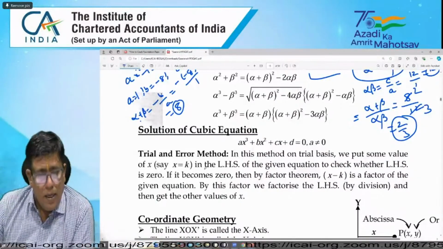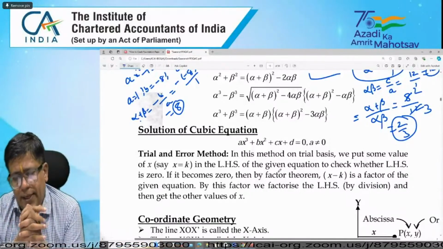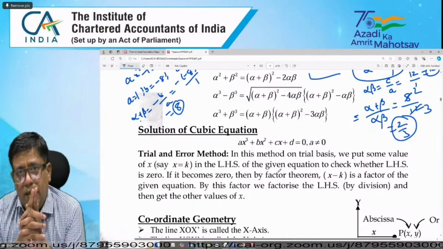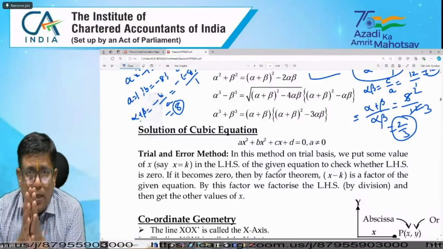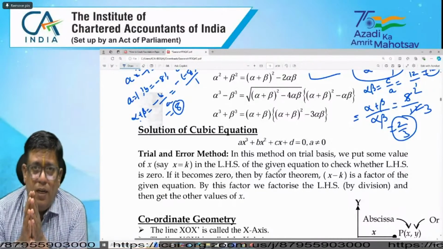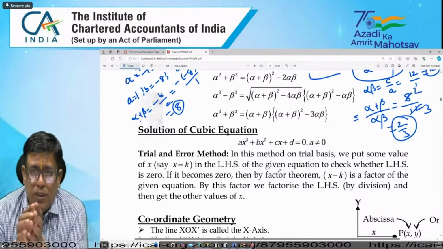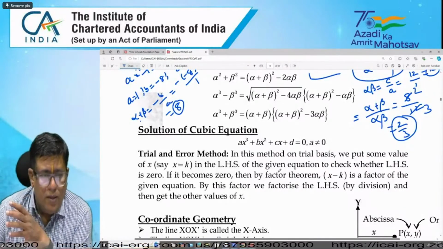Now, cubic equations can also be given. For those cases, you can solve by substituting the first one, by a trial and error method, and using these same methods, and you can get the answers also.